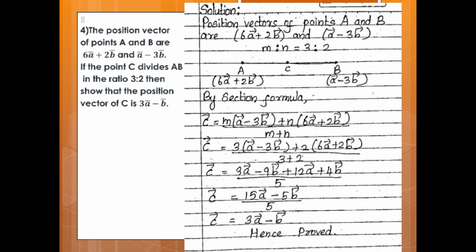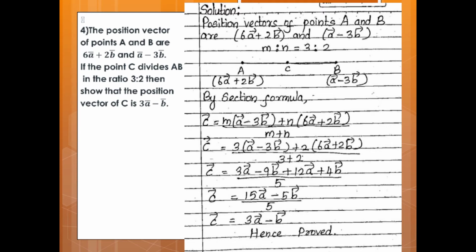Fourth, the position vectors of points A and B are 6a vector plus 2b vector and a vector minus 3b vector. If C divides AB in the ratio 3:2, then show that the position vector of C is 3a vector minus b vector. Here the position vectors of points A and B are given, and C divides AB in the ratio 3:2. We have to prove that the position vector of C is 3a vector minus b vector. So see the solution.